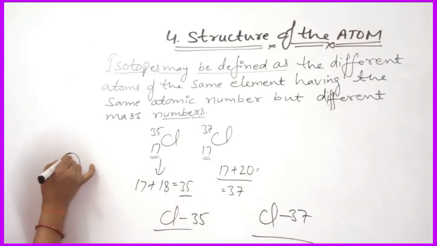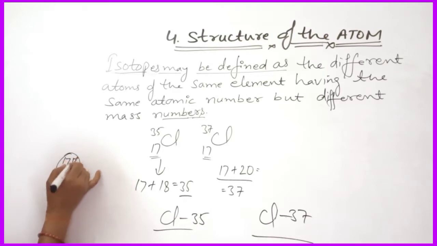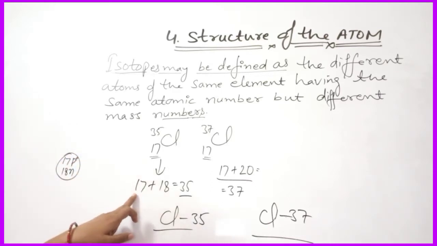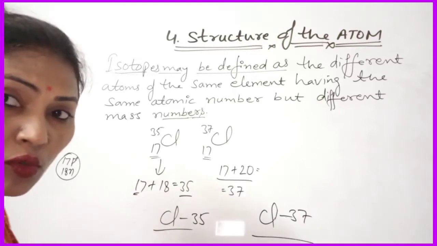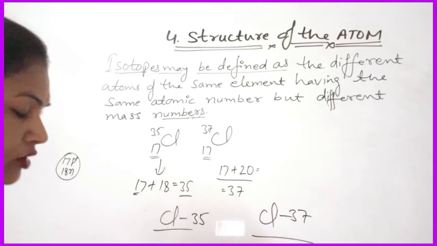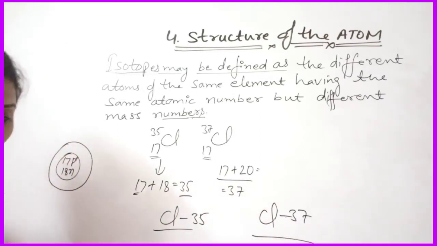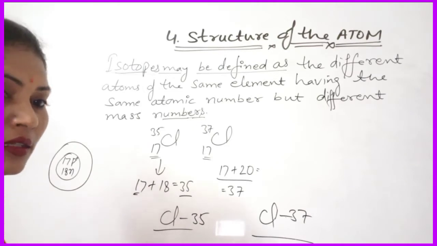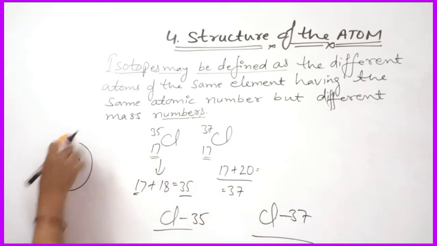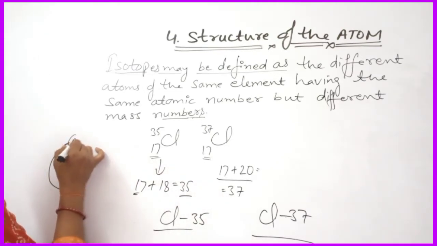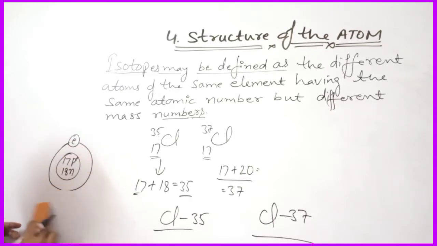So 17 protons and 18 neutrons. Okay. Then you can write the electrons here. Atomic number 17, it means 2, 8, 7. So 2 electrons are present in the K shell. So you can write the 2 electrons here, 2 electrons in the K shell.